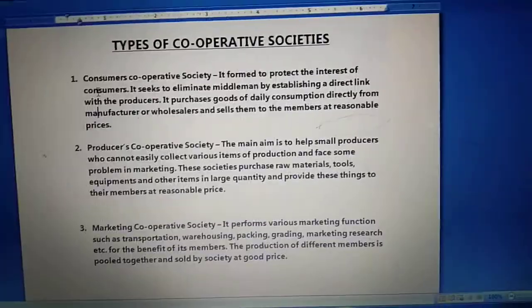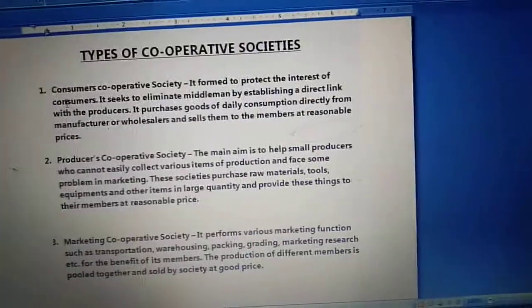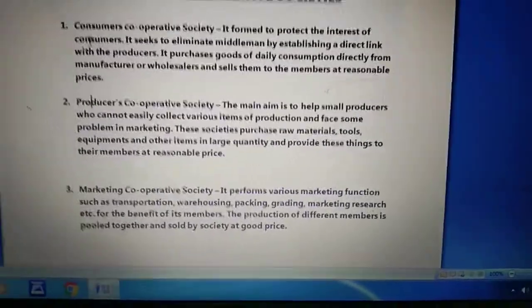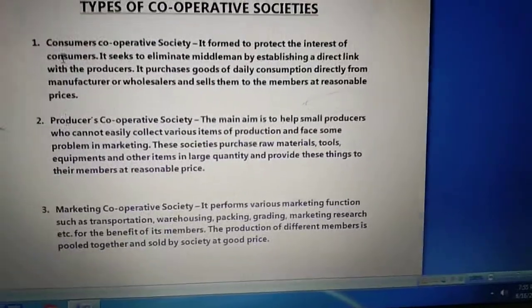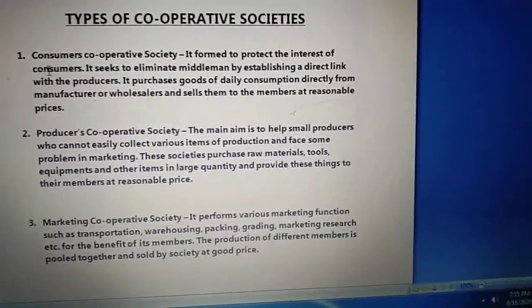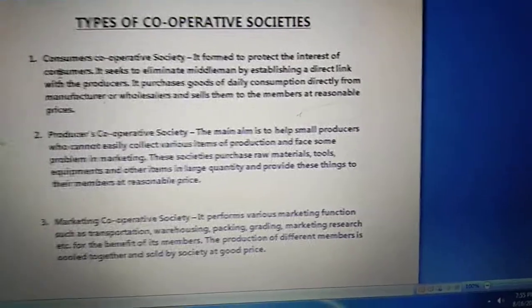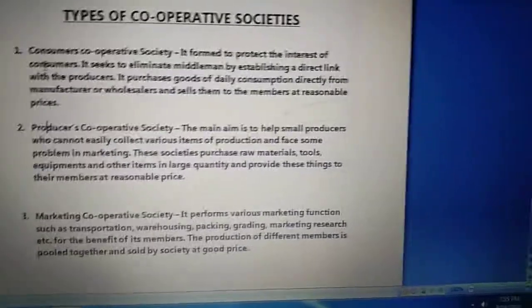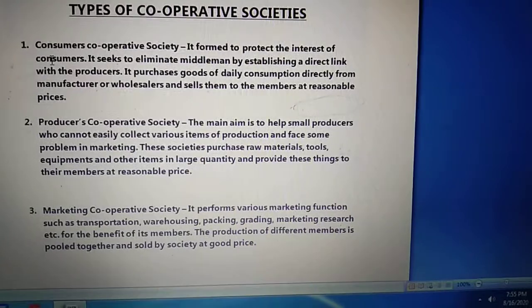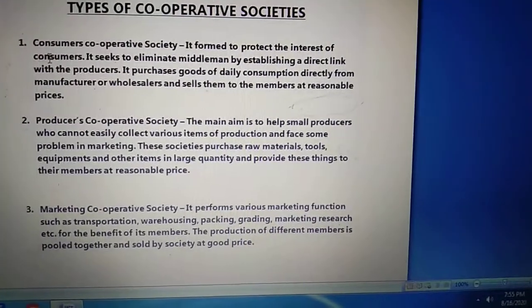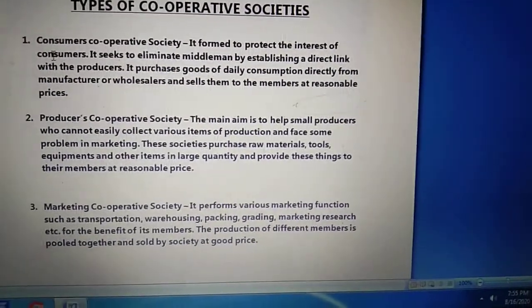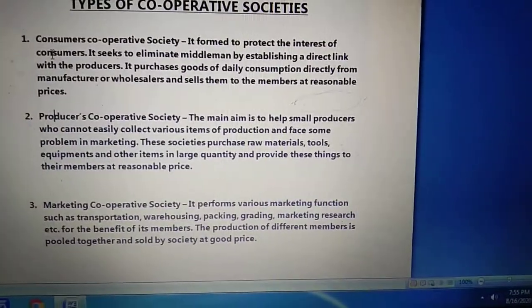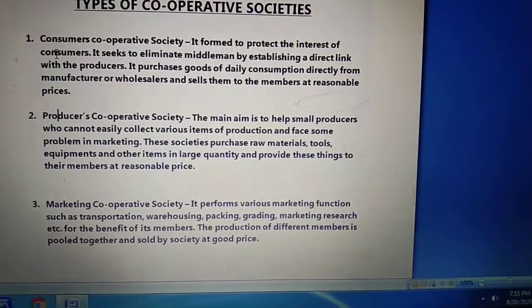Now come to the second one. The second type of cooperative society is the producer cooperative society. Now student, producer cooperative societies are set up to protect the interest of small producers. When we talk about consumer cooperative society, we are protecting the interest of consumers. When we talk about producer cooperative society, we are protecting the interest of small producers who cannot easily collect various items of production and face some problems in the market.